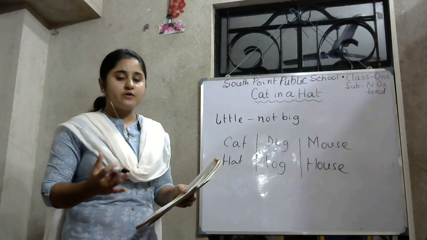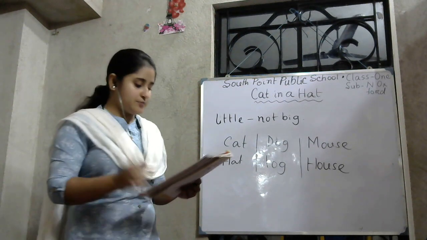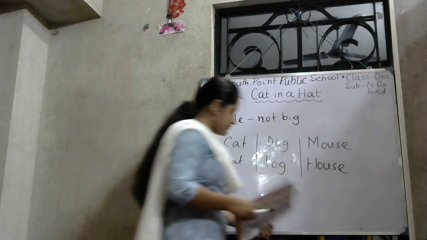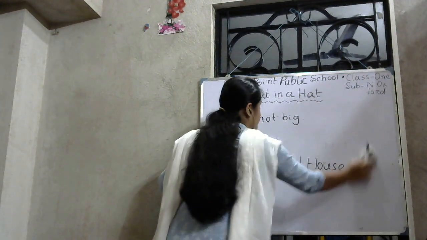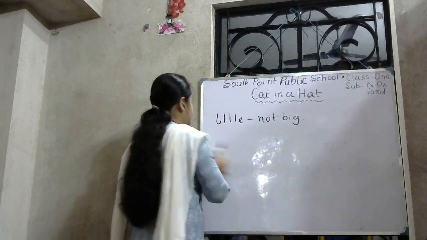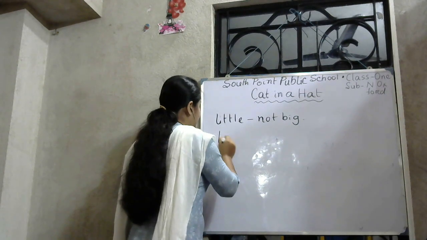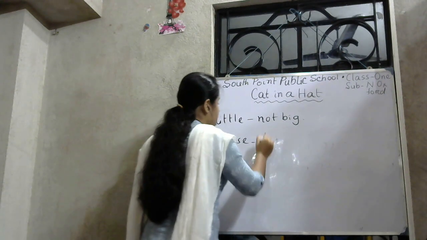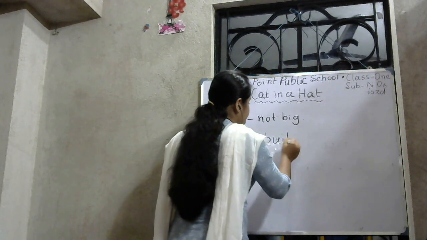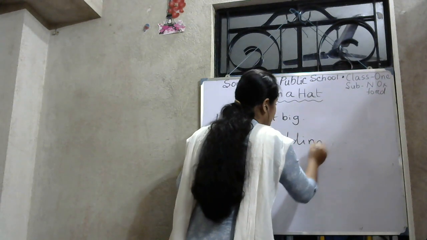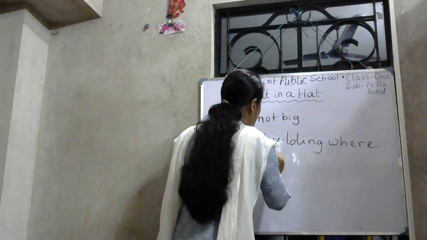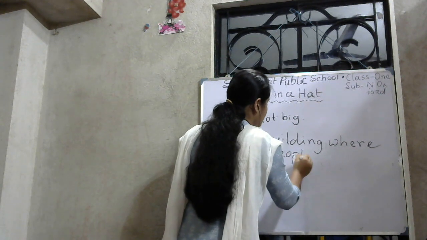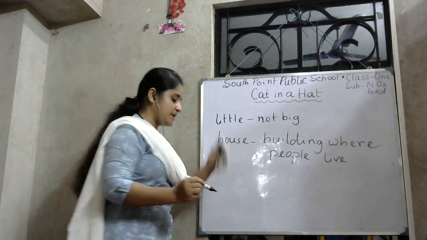Okay, what type of poem is this? It is a rhyming poem. Now, you have to know the word meanings. House. House means a building, H-O-U-S-E. House means a building where people live.